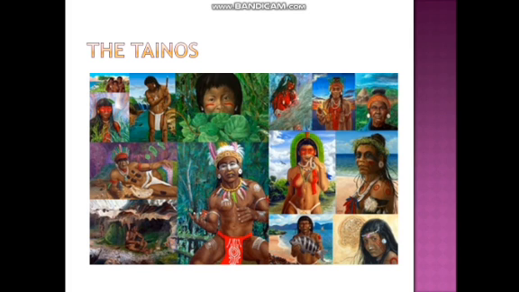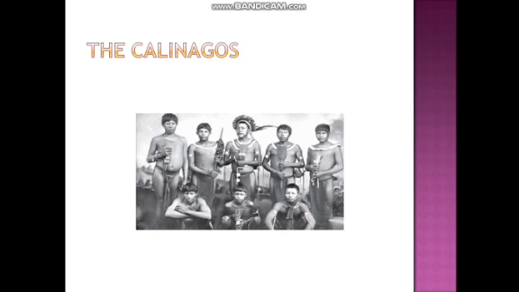And here are pictures of the Taínos. Kalinagos. So this is a picture of the Kalinagos.